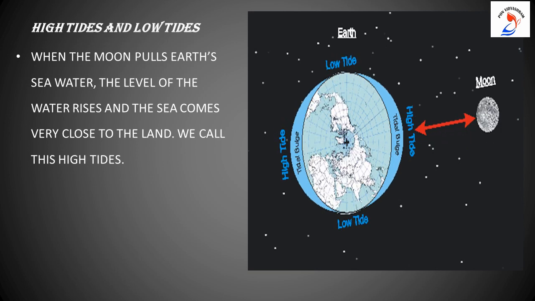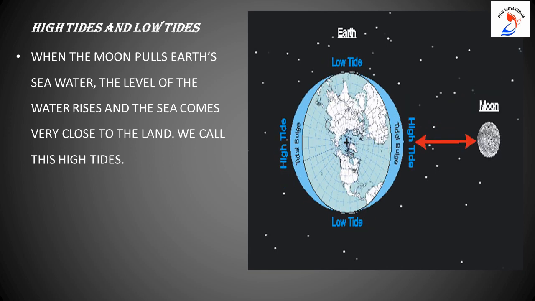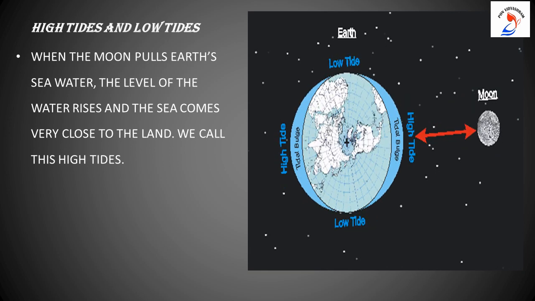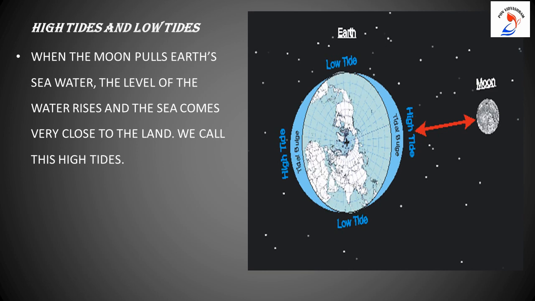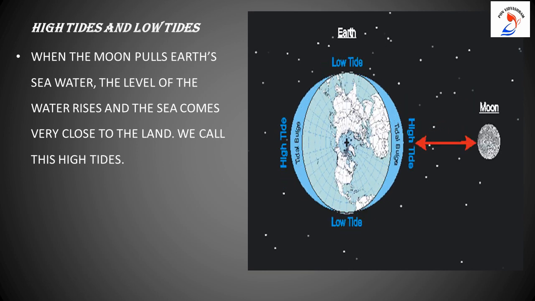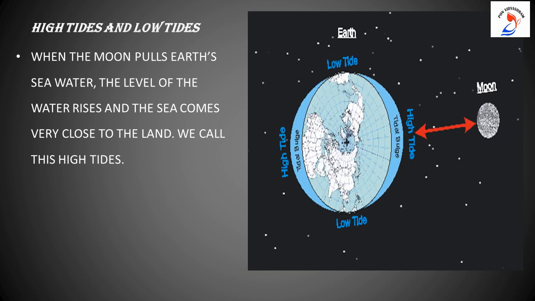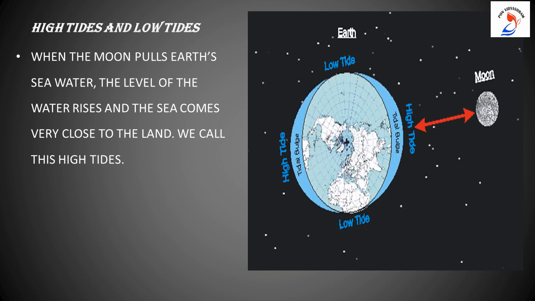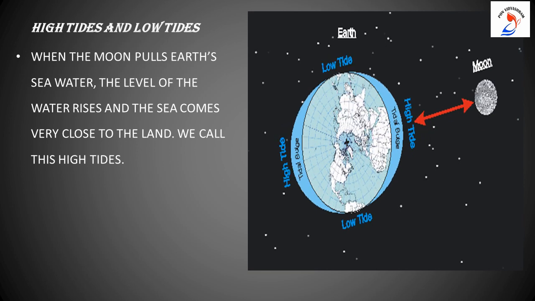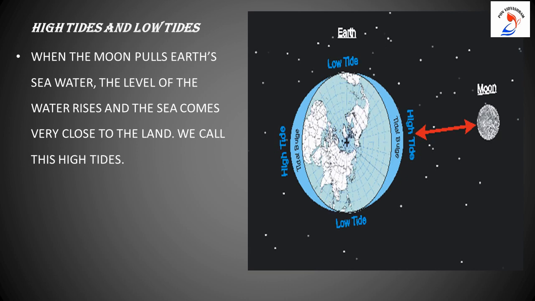Now, can you see the sea water? It is getting pulled towards the moon due to the gravity. There is a bulge created. Can you see that, children? The bulge in blue color, and due to this the water level rises and the sea comes very close to the land. Since the water is rising high, we call it high tides.